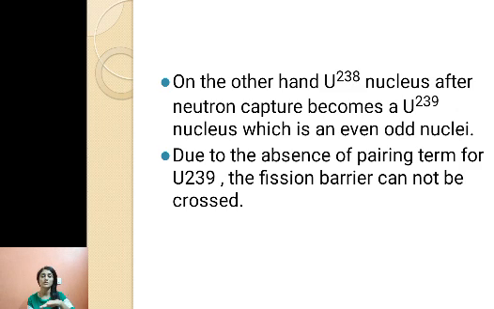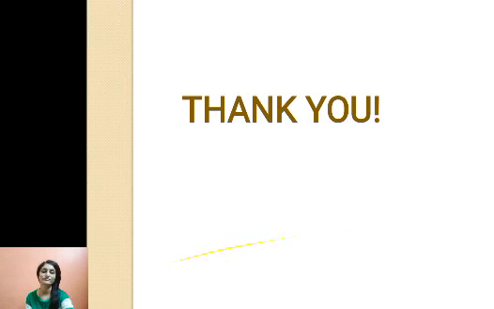That is how the potential barrier is of the order of 7 MeV. If we have to cross it, we need that 0.6 MeV, which is not available, and that is how uranium 238 does not undergo fission reaction, but uranium 235 undergoes nuclear fission reaction. So this is a very important concept in nuclear physics. Thank you. Thank you so much.